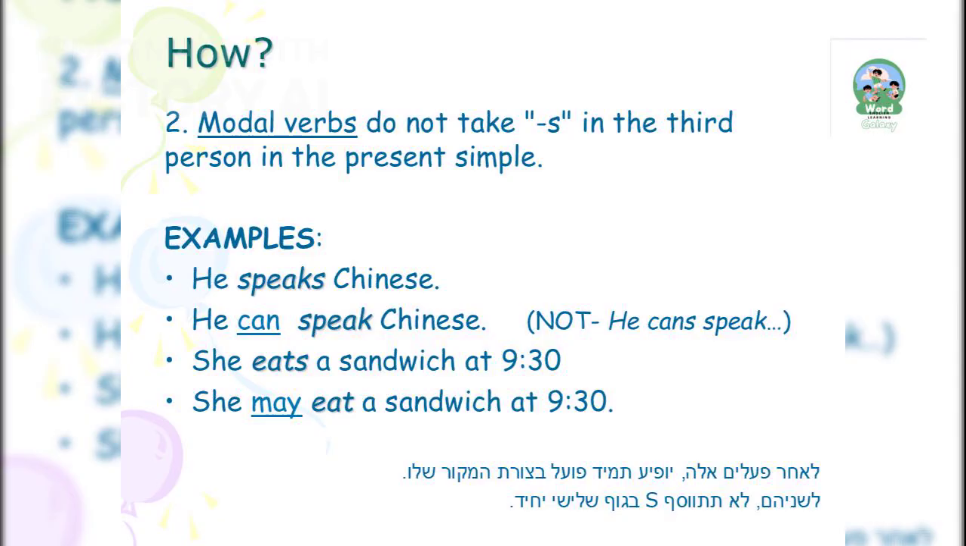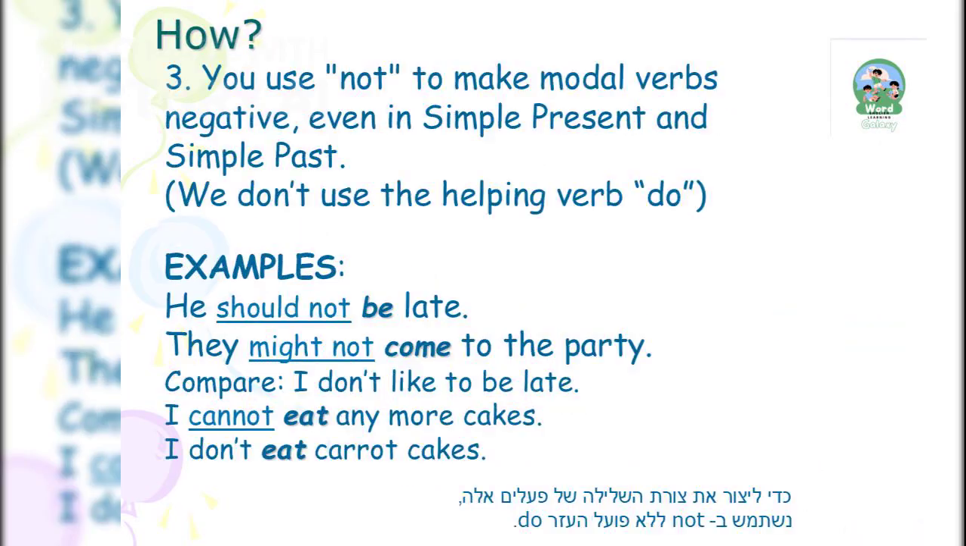Unlike regular verbs, modal verbs do not take an s in the third-person singular form. For instance, he can speak Chinese, instead of he cans speak Chinese. To make modal verbs negative, we use not, even in simple present and past tenses, without the helping verb do. For example, he should not be late.